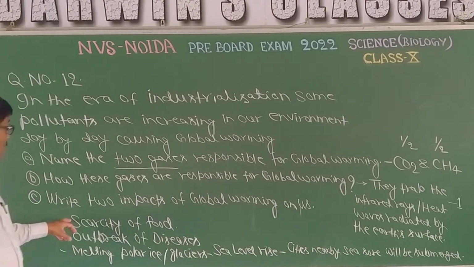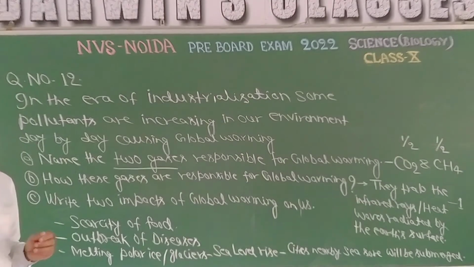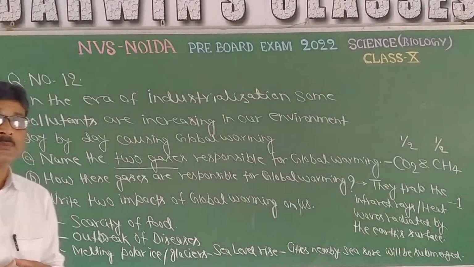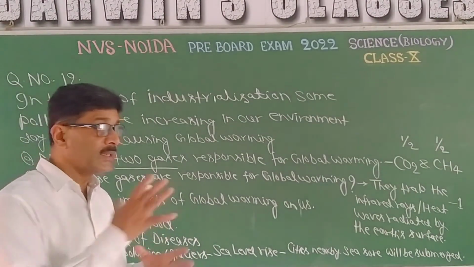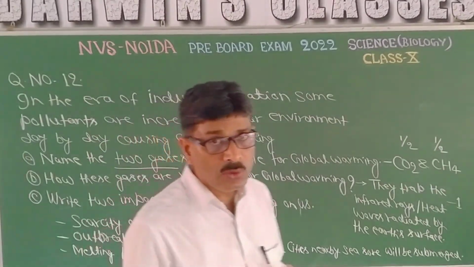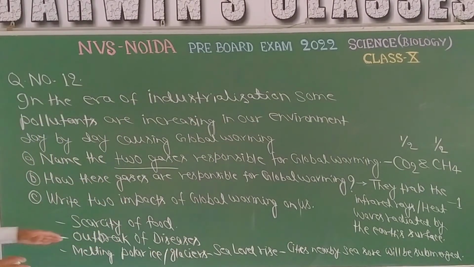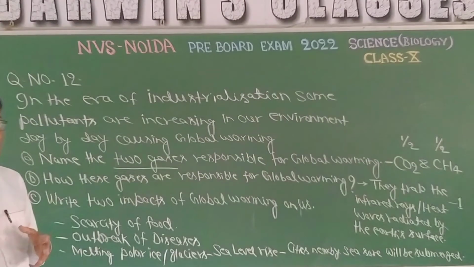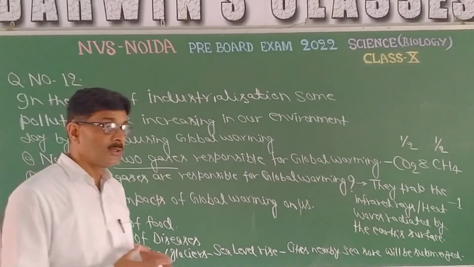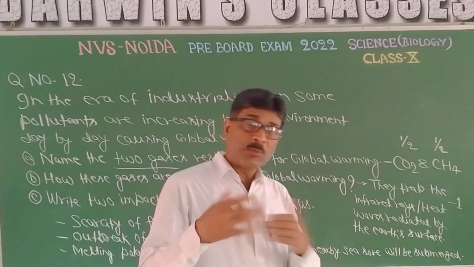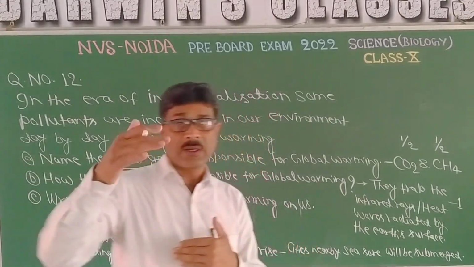So first of all, there will be a scarcity of food, because the plants which are growing in comparatively lower temperature will not grow, their productivity will be lesser, so there will be a scarcity of food. Outbreak of diseases, the pathogens, the bacteria, the viruses which reproduce comparatively at higher temperature.